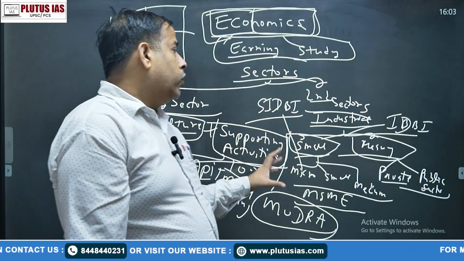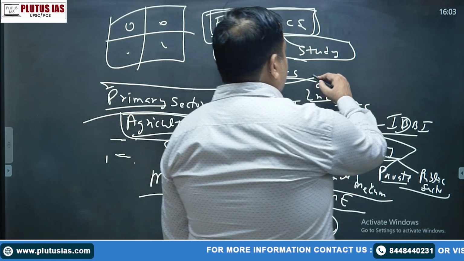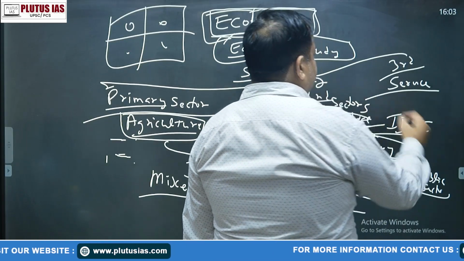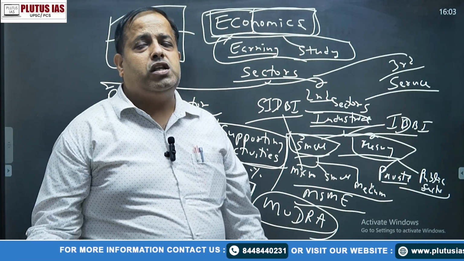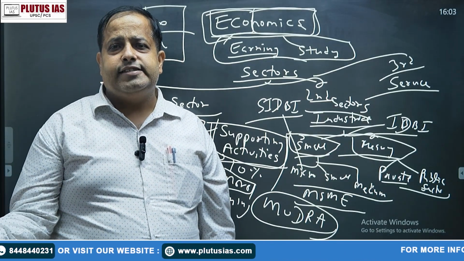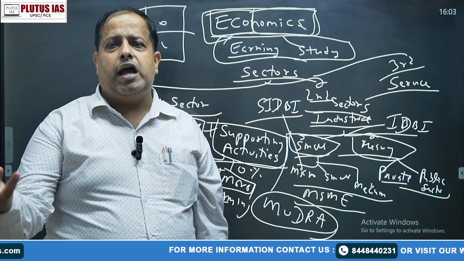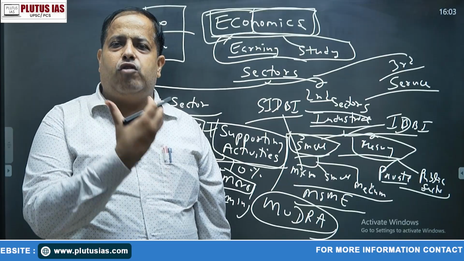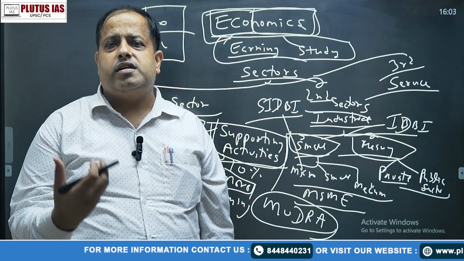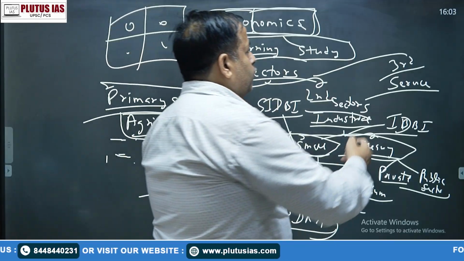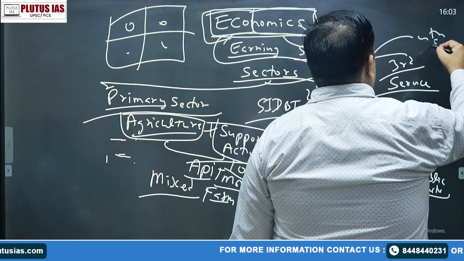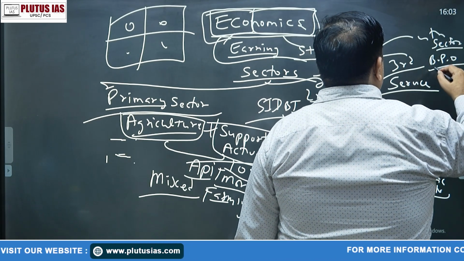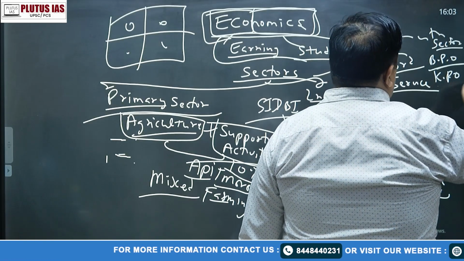Okay. So beta, this is our second sector. Then beta, we have the third one, the treasury sector or service sector. In the service sector, basically all the services of banking, financing, insurance, shipping, and all the service activity are included here. So in the starting of economics, there were only four sectors, but currently new sectors have also merged into the economy. If we talk about the fourth sector, it deals with BPO and KPO, business process outsourcing and knowledge process outsourcing.